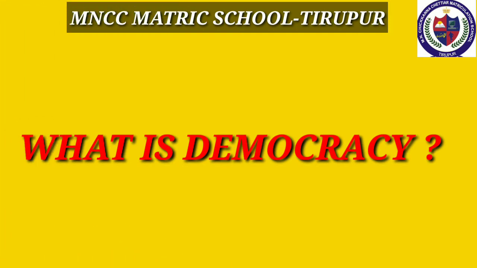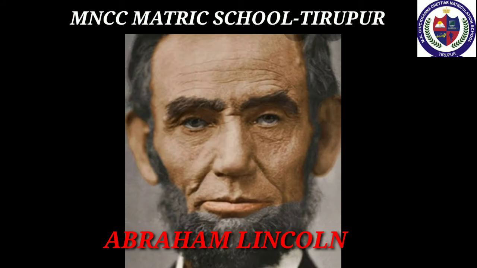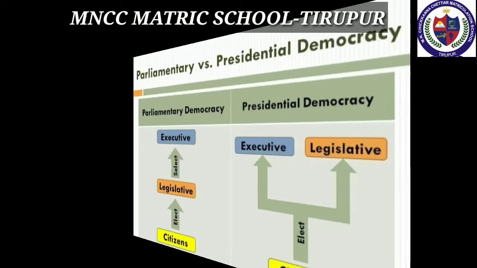What is democracy? Democracy is a form of government that allows people to choose their rulers. Only leaders elected by people should rule the country. People have the freedom to express views, freedom to organize, and freedom to protest. Definition of Abraham Lincoln. Abraham Lincoln, one of the presidents of USA, defines democracy as a government of the people, by the people, and for the people.